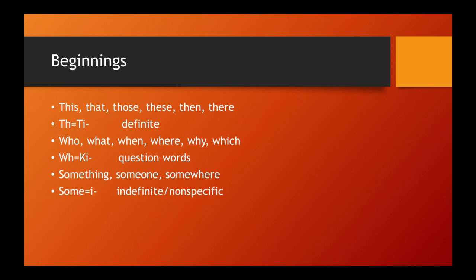Some in English has two different meanings, the amount or the indefinite. That's what we're talking about. The TI beginning is for definite things, things that you can normally point to, such as then or this or that. The KI beginning is for all the question words, like who, what, when, where, why. That doesn't, however, mean that it's automatically a question. And the I beginning is for indefinite things, things that are non-specific or unknown. Something is an indefinite thing. We don't know what it is.